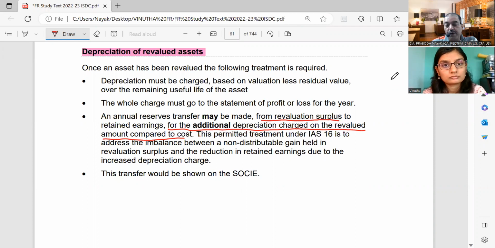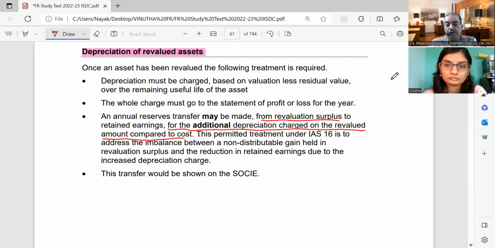Depreciation must be charged based on valuation less residual value over the remaining useful life of the asset. So whatever is the new revalued value minus the estimated scrap value divided by the remaining useful life of the asset. Whatever is the depreciation, the entire amount must go to profit or loss for the year.